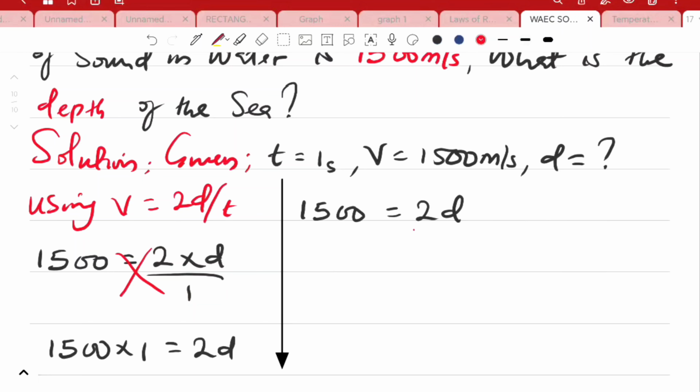So let's divide through by 2. Are you following? So that our D will equal 1500 divided by 2, which is 750 meters.